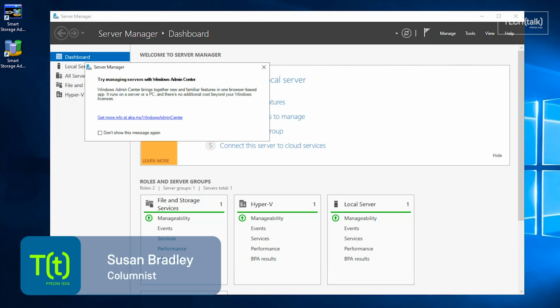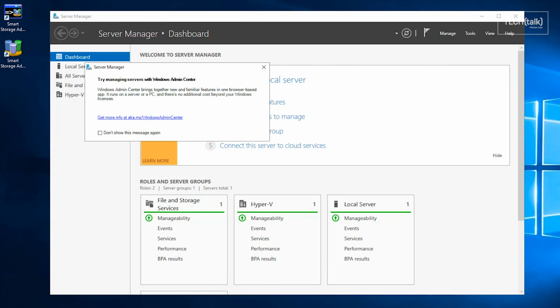Recently I started deploying servers based on Server 2019, and with each new version of the operating system, many things stay the same and many things change. And while I was setting up Server 2019 and getting ready to migrate from the older versions of Server to this one, it started making me think about ways and things I've been doing that I probably should change, or at least investigate and see if I can do things a little bit better.